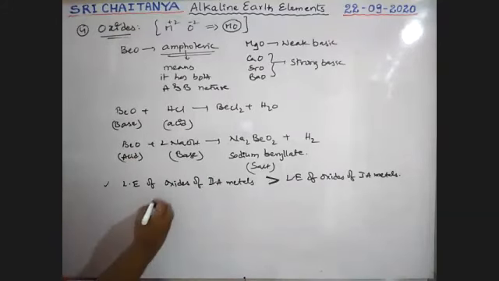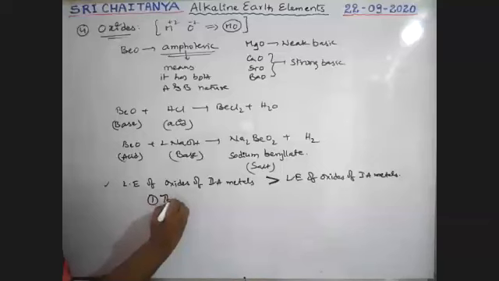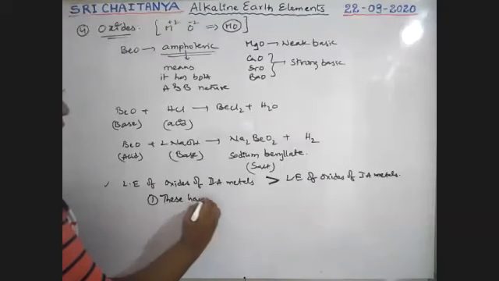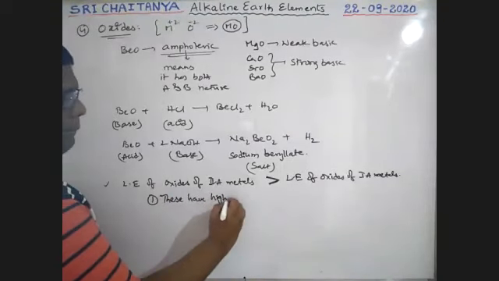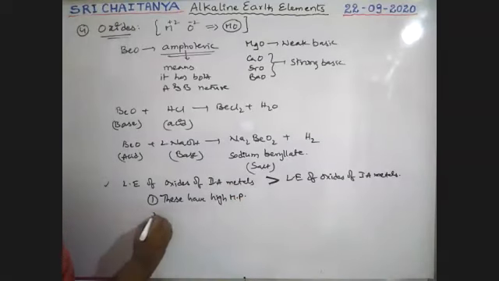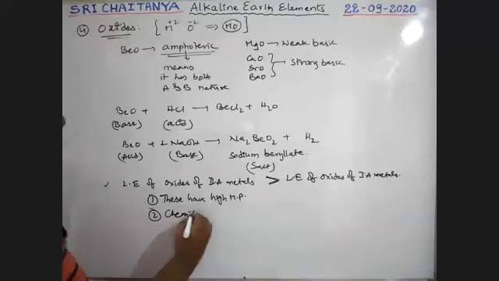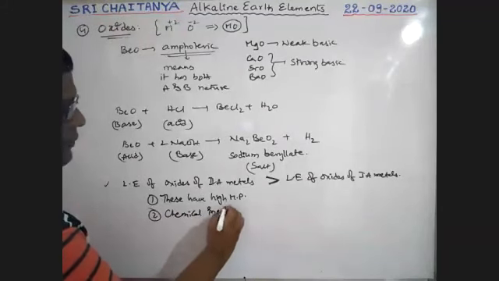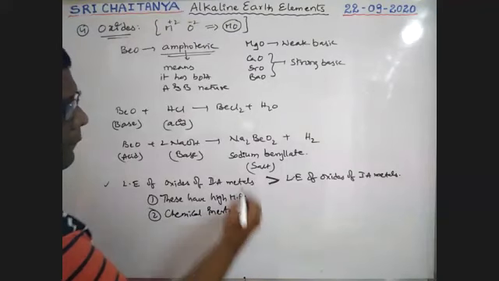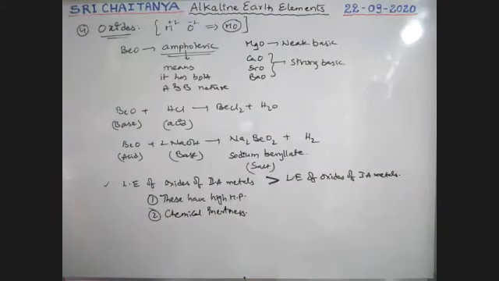Because of this, they also show chemical inertness, an almost non-reactive tendency. So chemical inertness is also possible, boys.